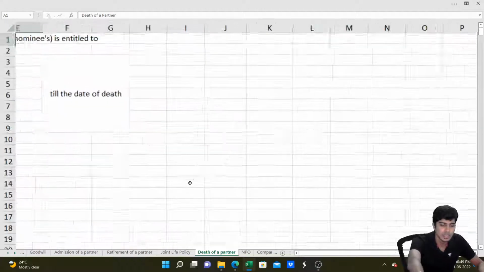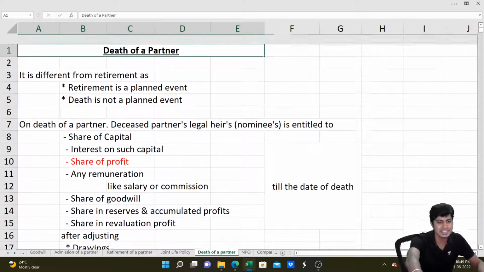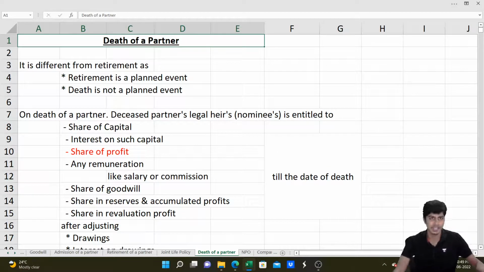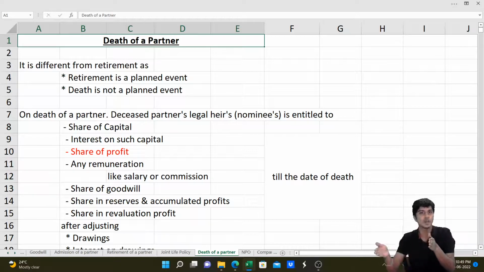So whenever a partner dies, it is a little similar to retirement, but not exactly retirement because retirement is planned. You will plan the retirement of a partner at the end of the year. Death can't happen like that. So the partner will be there in the partnership firm till one date and after that he'll stop being a partner.